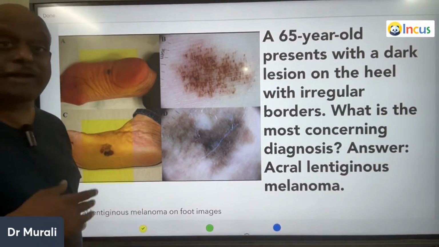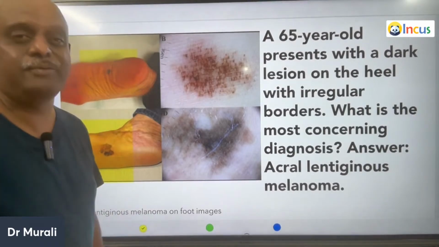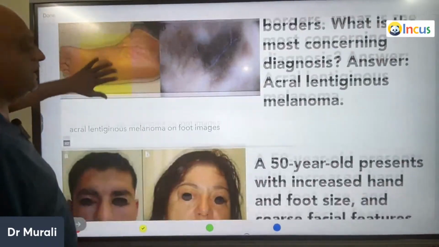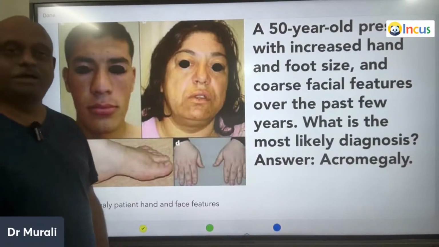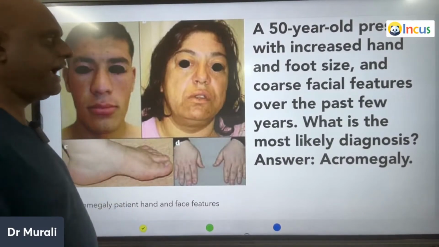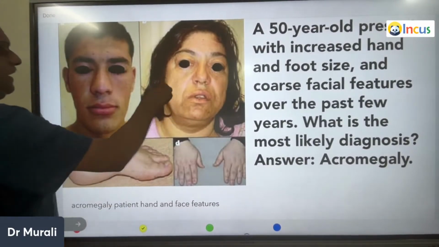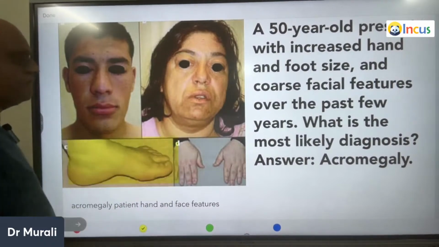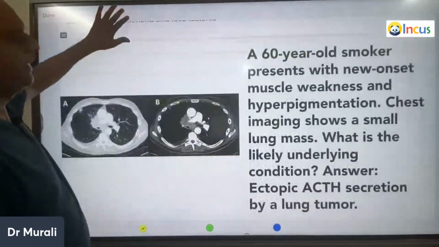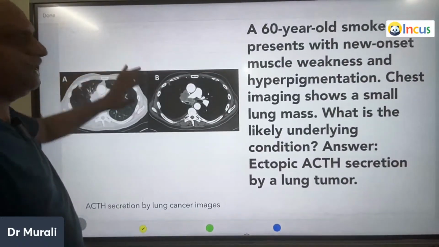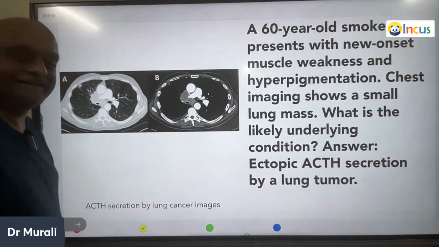So it is an acral lentiginous melanoma, which you need to recognize in the image-based questions in tomorrow's exam. A 50-year-old with an increased foot and hand size. So classical phenotypic features of acromegaly, right from our 9th class biology days, we know this question.